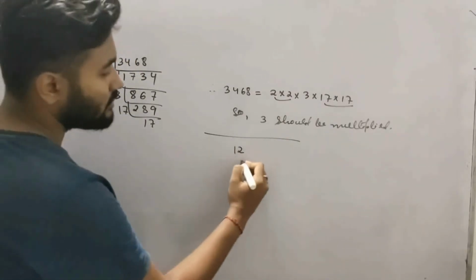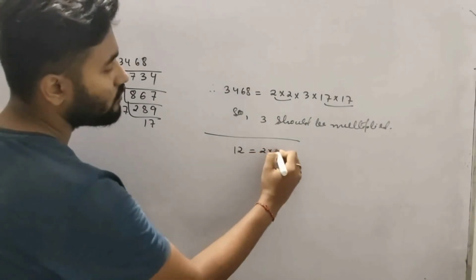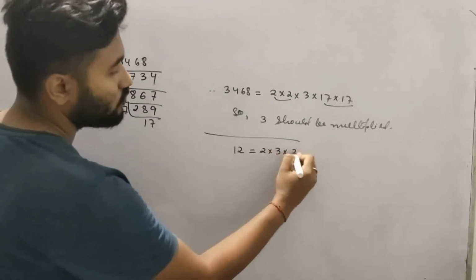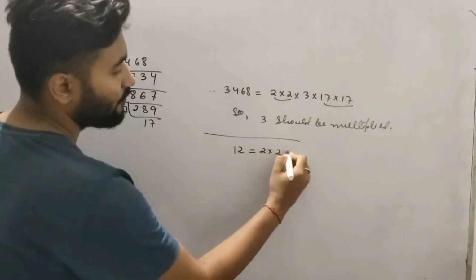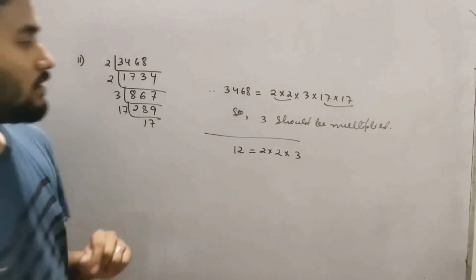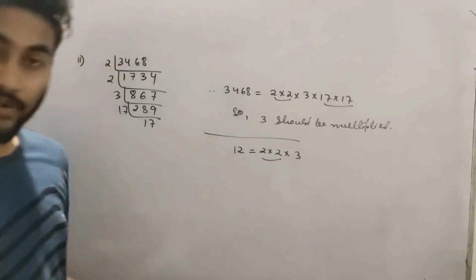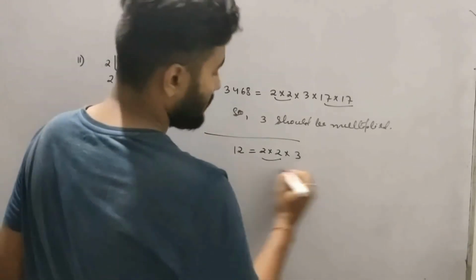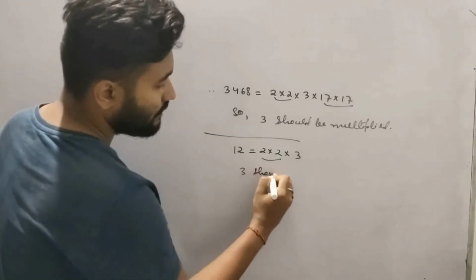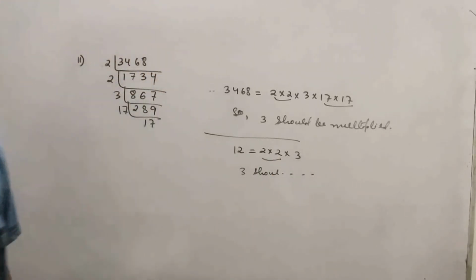So what is the prime factorization of 12? 2 into 2 into 3. 4 times 3 is 12. Clear? So what should we multiply? 3 should be multiplied.